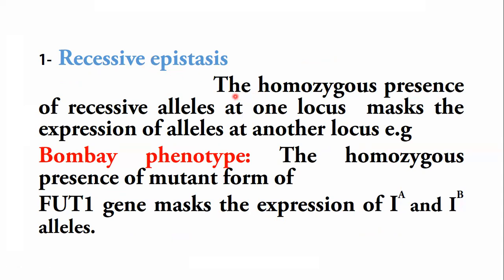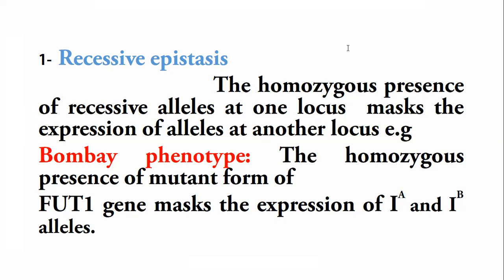It is defined as the homozygous presence of recessive alleles at one locus masking the expression of alleles at another locus. So we have two genes present at two loci, and if one gene is present with recessive alleles in homozygous condition, then it acts as the epistatic gene and affects the expression of the second gene. Its example is the Bombay phenotype, in which the homozygous presence of the mutant form of the FUT1 gene masks the expression of A and B alleles.